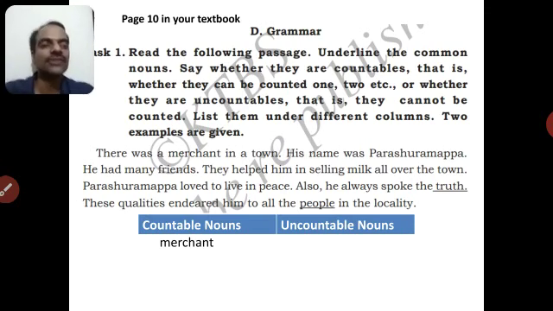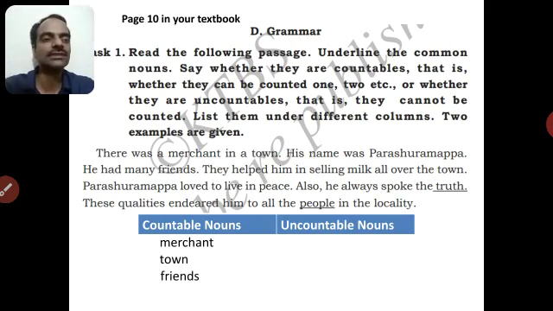Merchant, there was a merchant in a town. Town again is a common noun. Town whether countable or not? Yes, it is countable. Town, towns, 3 towns, 4 towns, correct? His name was Parshuramappa. Parshuramappa is a proper noun, leave it. He had many friends. Friends is a common noun. Friends again is countable.